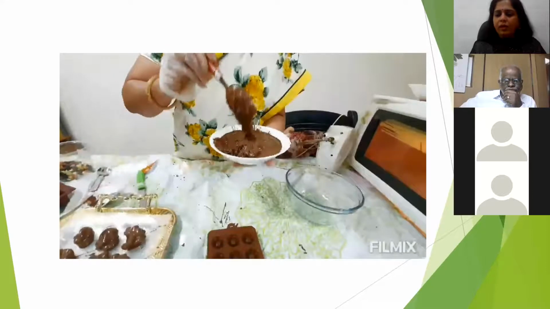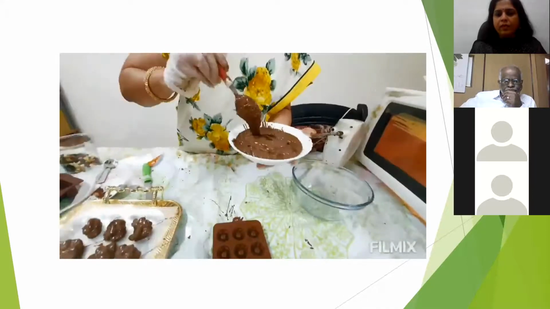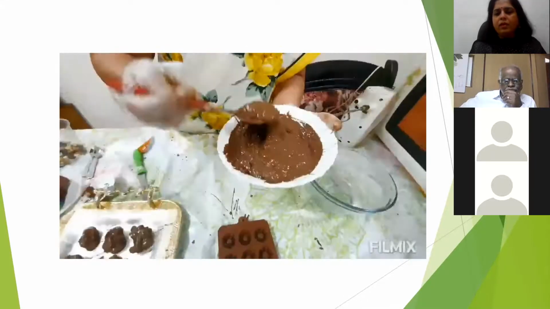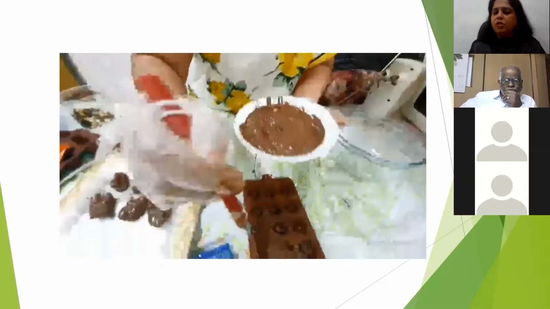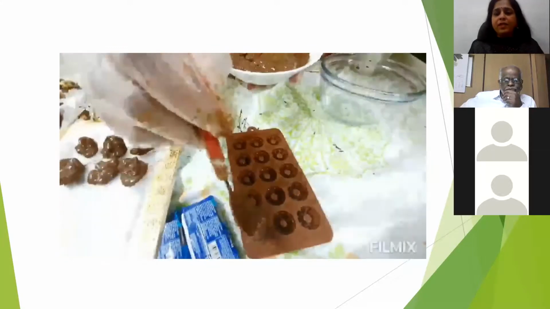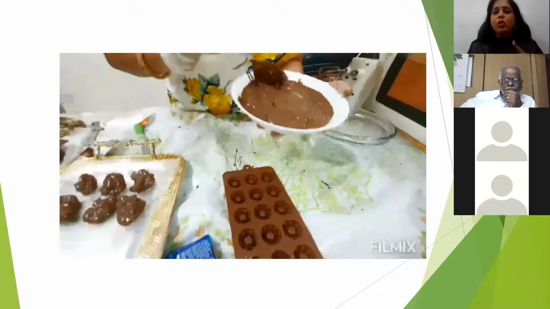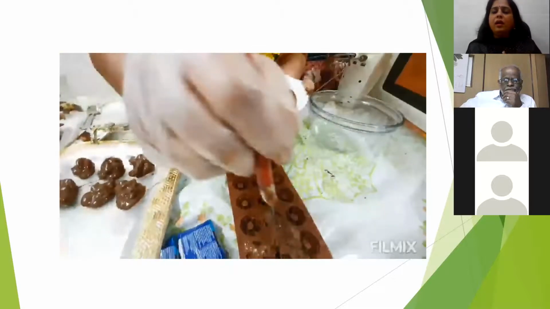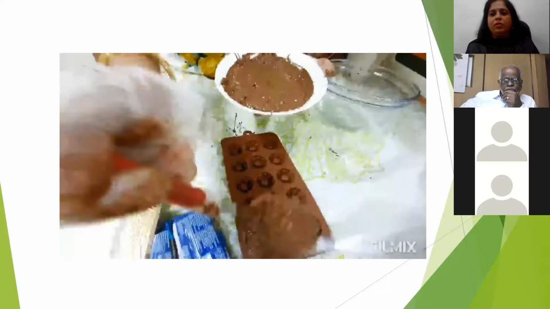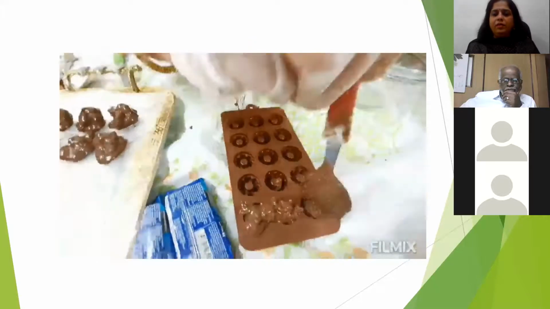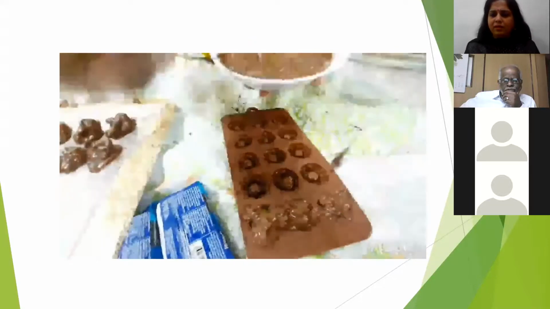So I have a mold here. So just fill it up. So instead of this mixed dry fruits, you can use roasted, powdered peanut also. Very good for health.